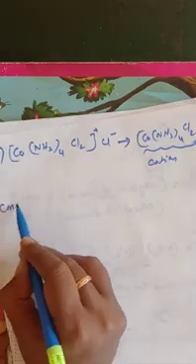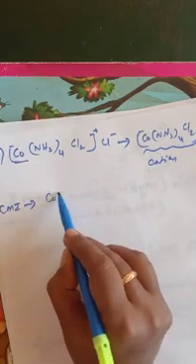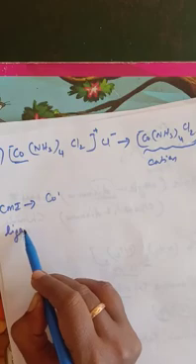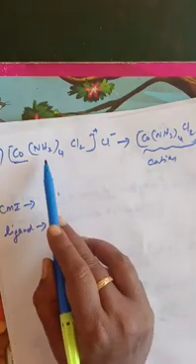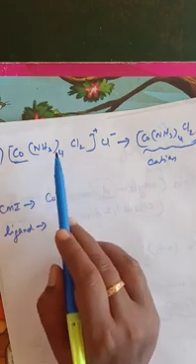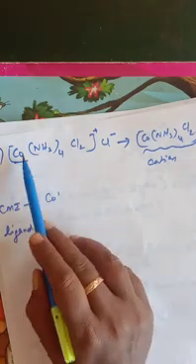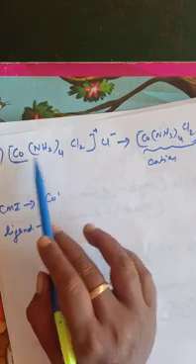So last class, as usual, we are going to see which one is the central metal ion. See here, what will be the central metal ion? Cobalt, right? Co. And what will be the ligand? How many ligands are inside that? Two types of ligand. This is also a ligand, this is also a ligand. Don't get confused, because sometimes it may not have a bracket inside. So one is the metal, and nearby the metal the ligand should be there.